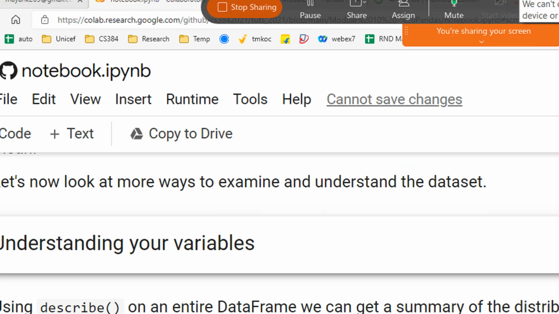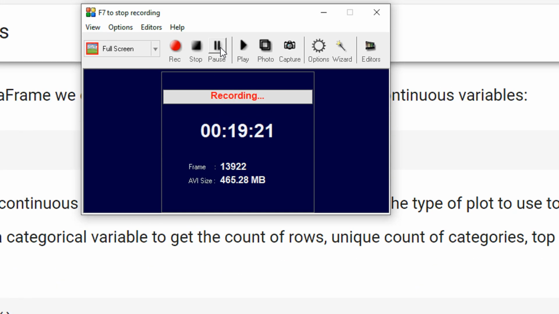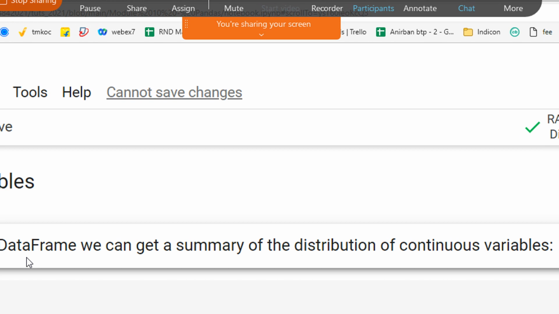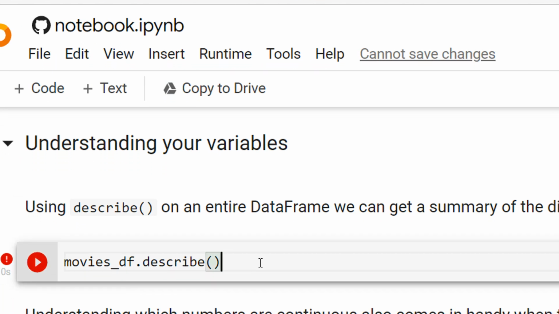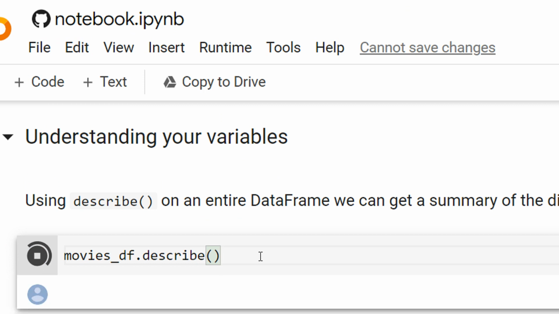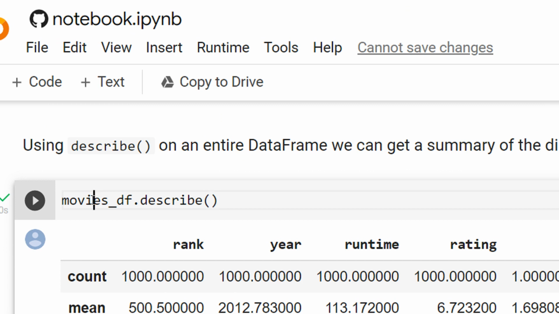So we were seeing the describe function now, right? What does the describe function do? First, let us see the output and then we understand how it works. When I do the data frame dot describe, you can see I'm getting some standard statistical parameters: count, mean, standard deviation, minimum.